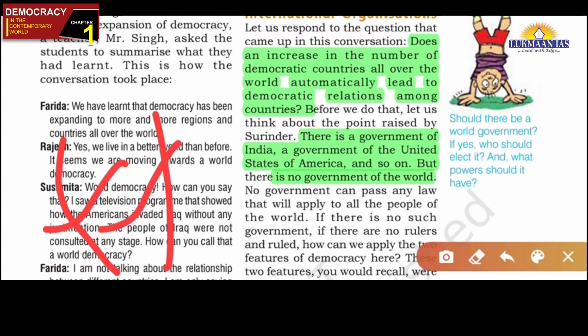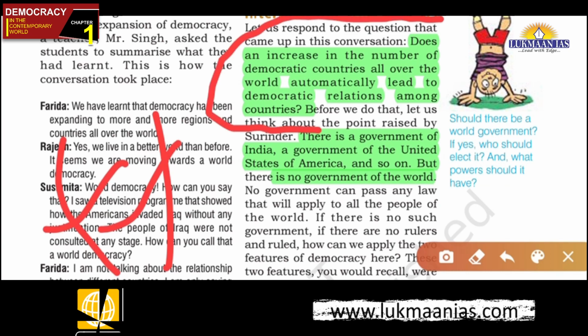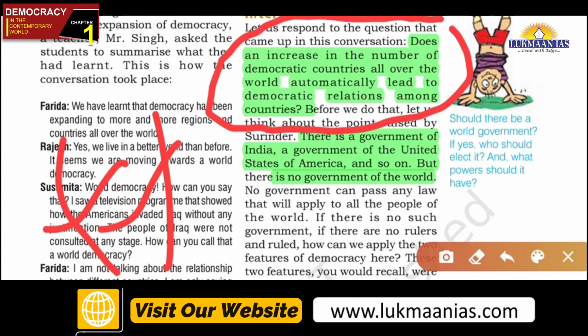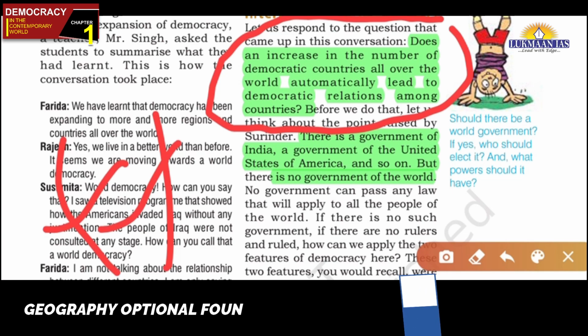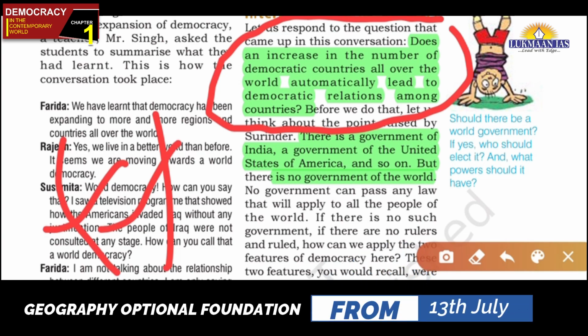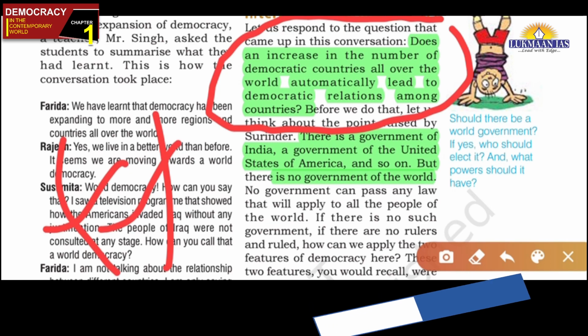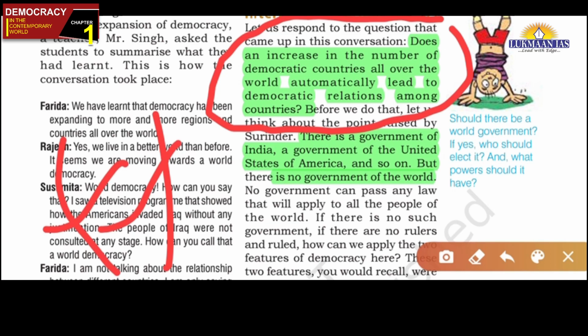The most important part is: does an increase in the number of democratic countries mean that there will be more democracy in the world? But we will see that no, it is not so. Even if there are more countries which are democratic, it does not mean that in the world there is more democracy. In fact, the yardstick, friends, I will tell at a later stage. Yes, not here. Anyways, so the question we are discussing is that if more and more countries are democratic, does it mean that in the world there is more democracy? But it may not be so, friends.